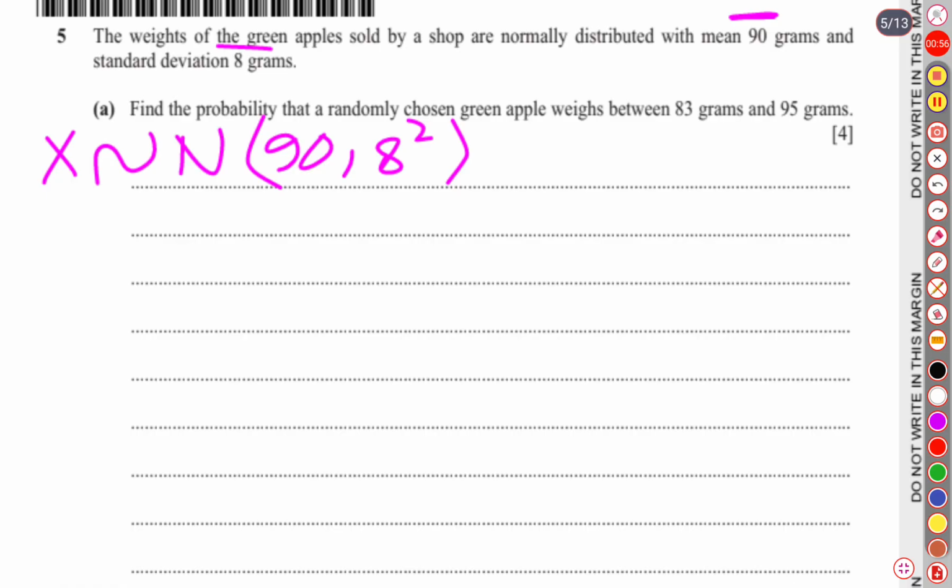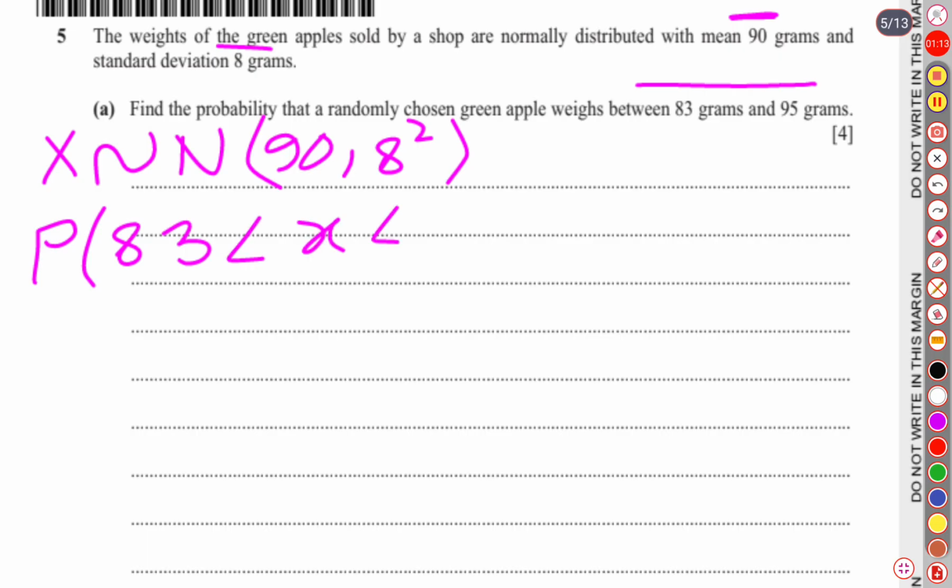Now we are going to find the probability that the weight must be between 83 grams and 95 grams. So more than 83 but less than 95 grams. Well, after that we will standardize the score.